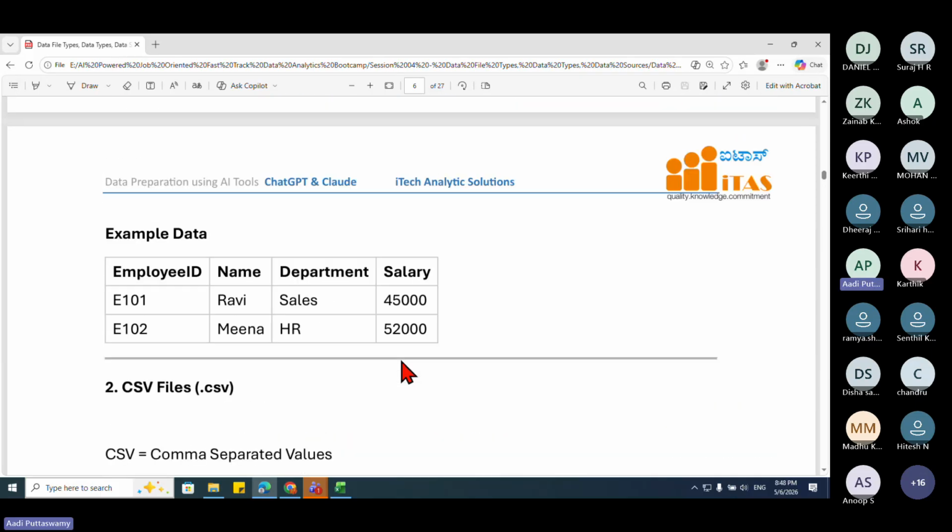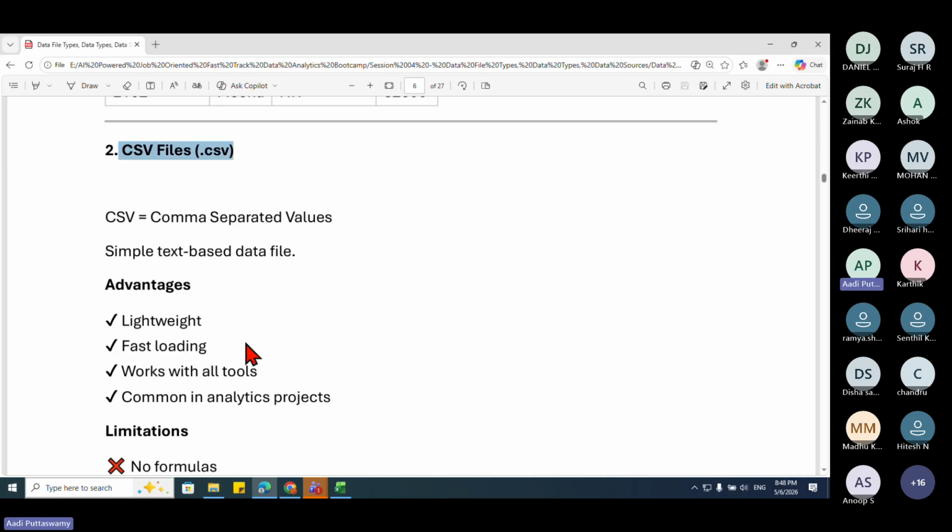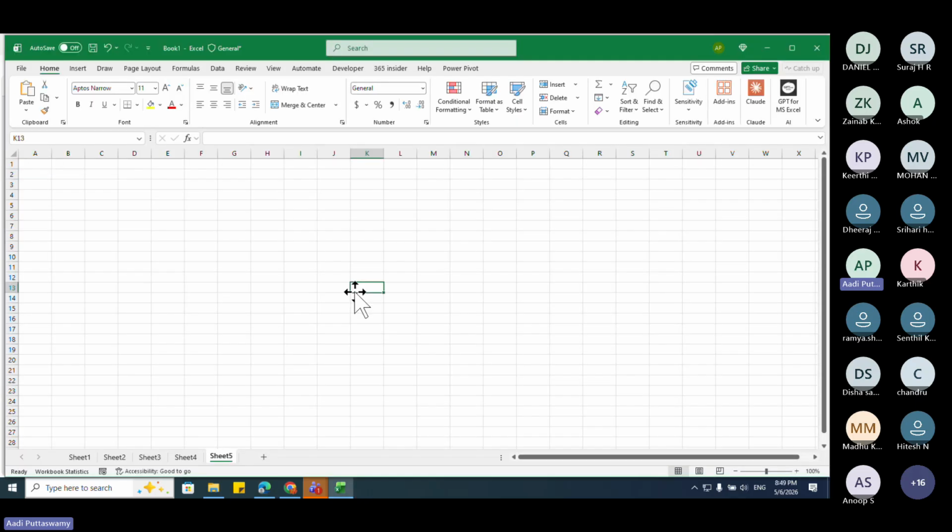Next one, what we have is CSV files. So what are CSV files? Let me tell you. CSV means comma separated values. They are actually something like a notepad file, but they don't have their own application where the CSV files can be opened. So it can be opened in an Excel file or in a notepad.